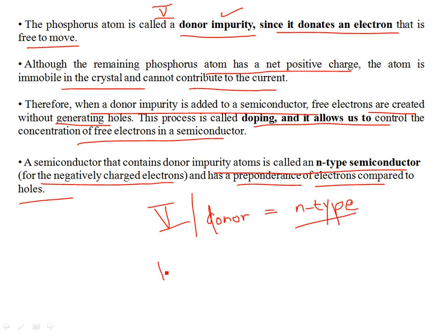And then similarly, you will see that for group 3 acceptor impurities like boron, which is going to accept an electron, if a boron atom replaces a silicon atom, it's going to be negatively charged. Okay, therefore it's going to create holes, and the conduction of current will be due to the holes. So these semiconductors, on the other hand, are known as P-type semiconductors because the majority carriers will be holes, and the current conduction mechanism is based on the hole current. It's not the electron current.